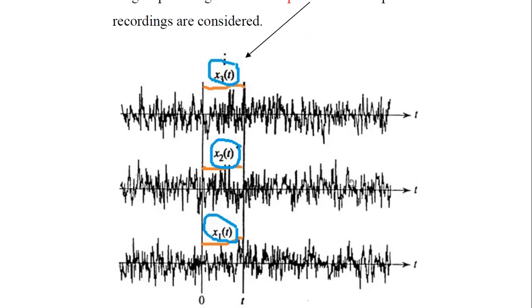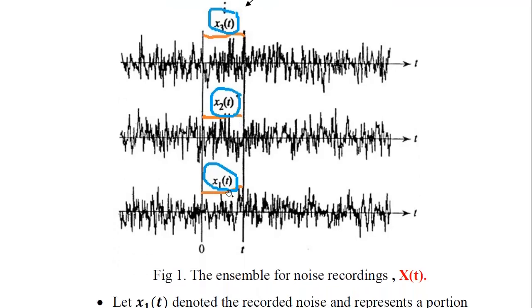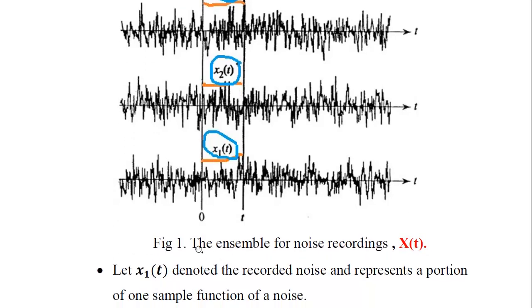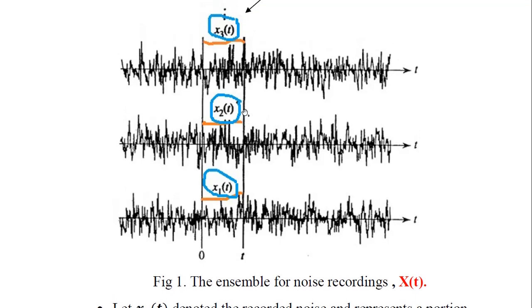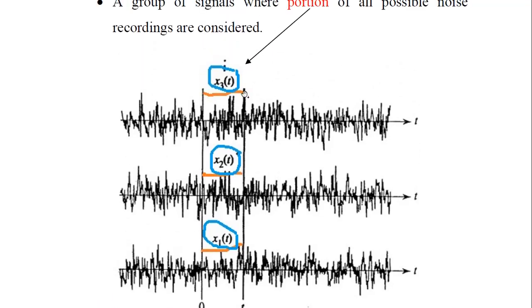Likewise, in another noise recording, we have x2 of t. This is another sample function. x1 of t is another sample function. So this can be called the ensemble for noise recordings, that is, collectively we can call it x of t. The meaning here is x of t is a random process which consists of portions of the noise signal, that is x1 of t, next portion x2 of t of another random noise recording, and another random noise recording, that is x3 of t.